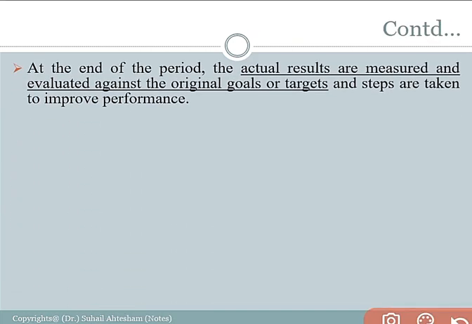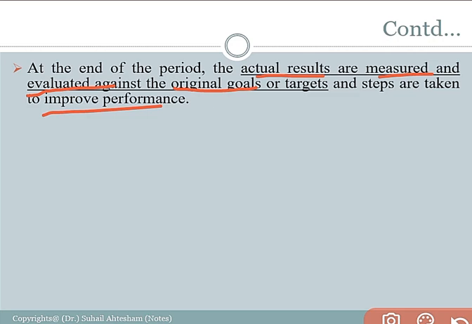At the end of the period, the actual results are measured and evaluated against the original goals and targets, and steps are taken to improve performance. Right? So after making the plan, after considering the viewpoint of the employees, and after implementation of these plans in the organization, it is the responsibility of the manager to look after the day-to-day activities performed by the employees in the organization, right?